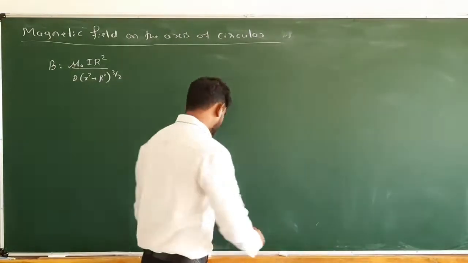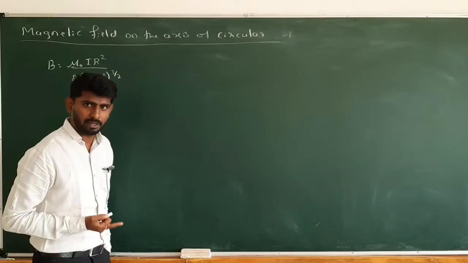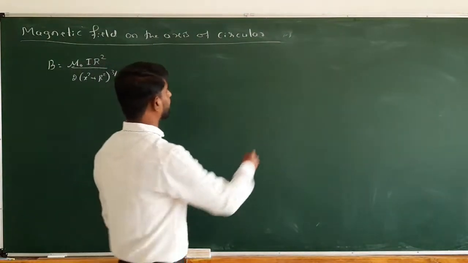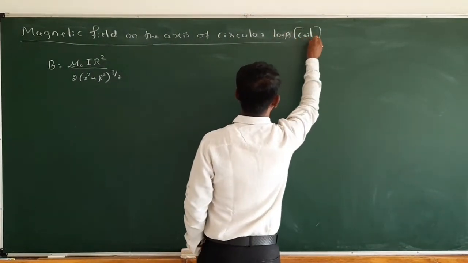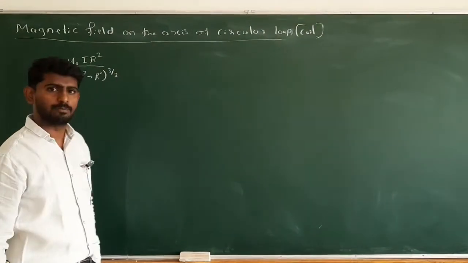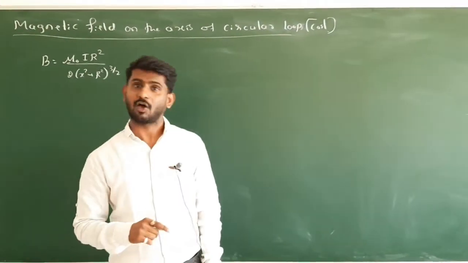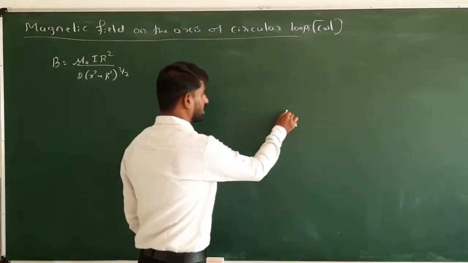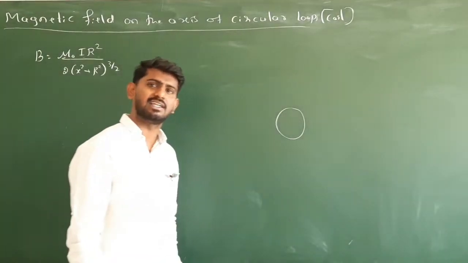Here you may get a question: the magnetic field at any point on the axis of a loop or on the axis of a circular coil. You may get a question in the form of for the loop or for the coil. What we derived is for the loop, and I already explained to you the difference between a loop and a coil. So what is a loop? A closed path of current, which is of a single turn.